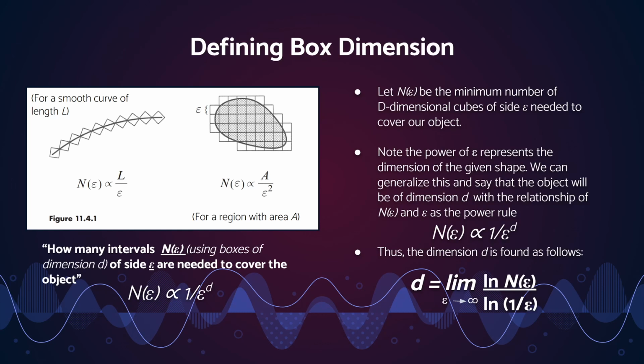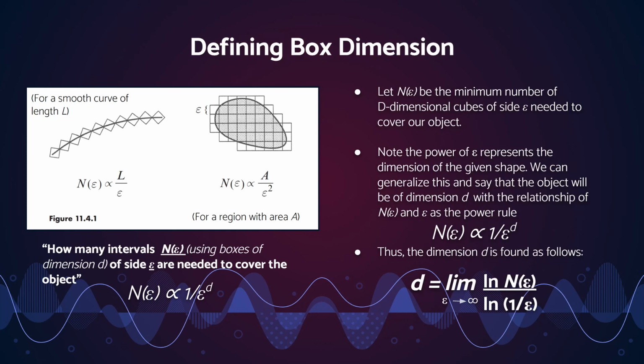So, as we can see in figure 11.4.1 from Strogatz's book, n of epsilon is directly proportional to the length of the curve over epsilon. Notice that the power of epsilon is just 1, because we are working with a one-dimensional object.